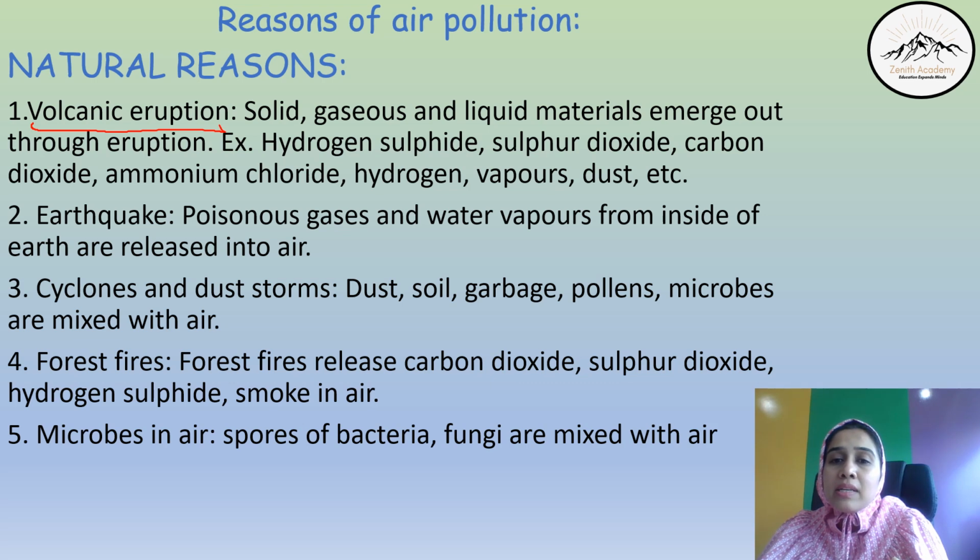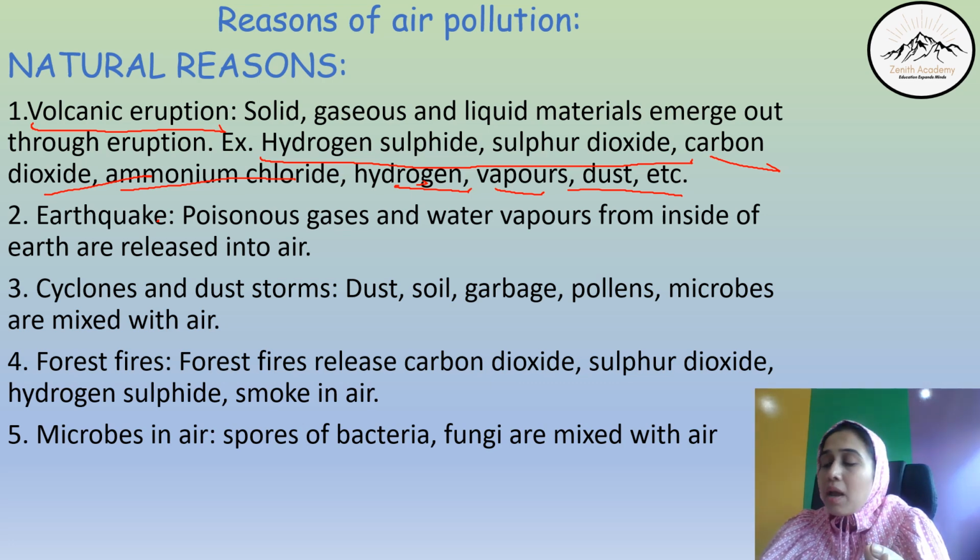What kind of materials are these? Hydrogen sulfide, sulfur dioxide, carbon dioxide, ammonium chloride, and hydrogen vapors, dust, etc. Okay, all these things arise. But what happens when these things arise? These are not naturally present in our environment. If they are present in larger quantities, then they become dangerous to us. They cause poison.